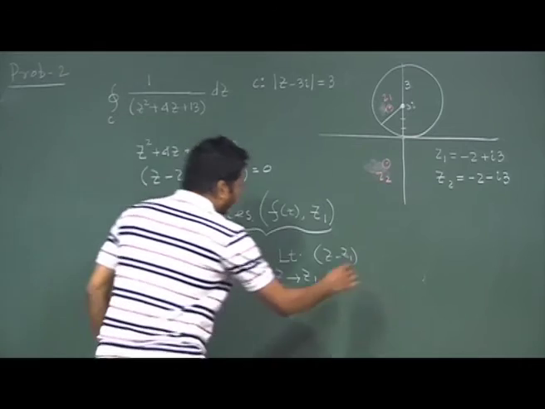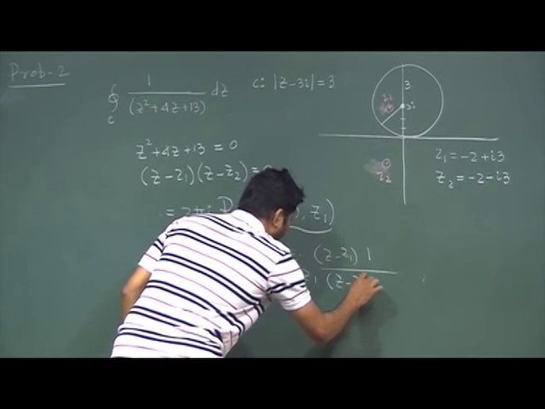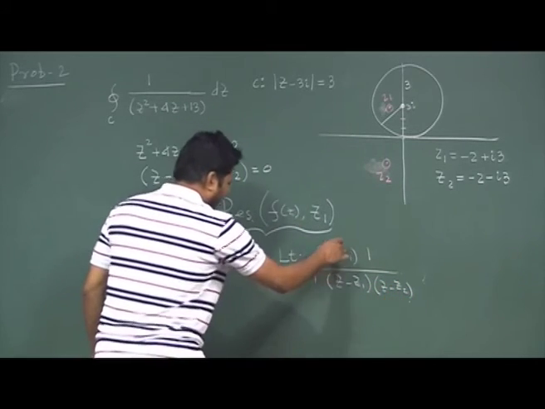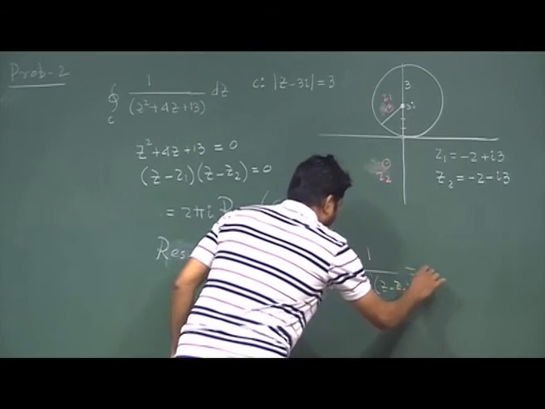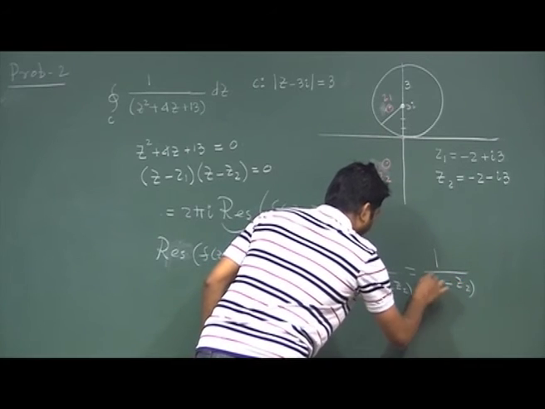So 1 divided by (z minus z1)(z minus z2), this term will cancel out. Now I put the value in, and I will eventually have 1 divided by z1 minus z2; this is my residue.